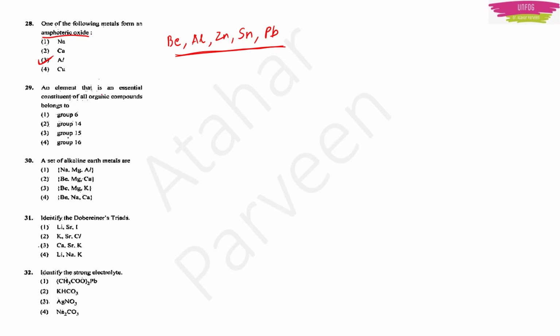Now 29th question. An element that is an essential constituent of all organic compounds belongs to. Okay. So we have organic compounds, right? There are so many organic compounds, and the major element we see in organic chemistry is carbon. It is basically the study of carbon in organic chemistry, right? And this carbon belongs to group 14. So the answer is option number 2.